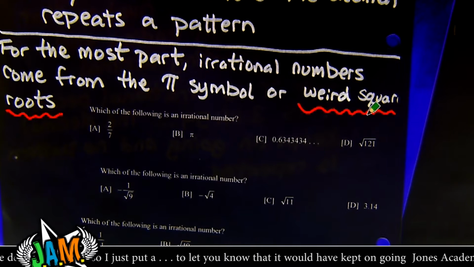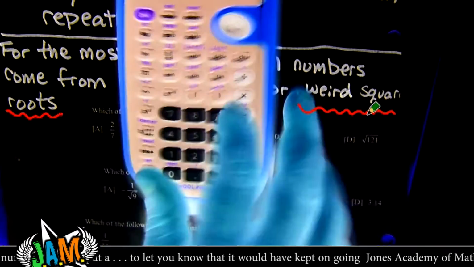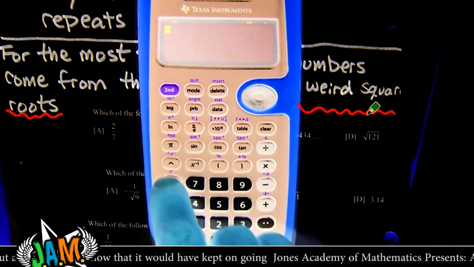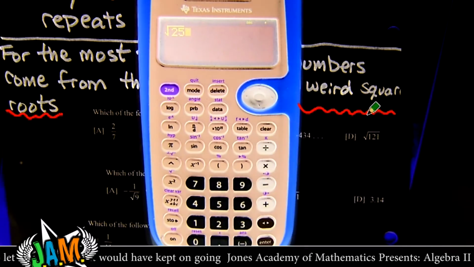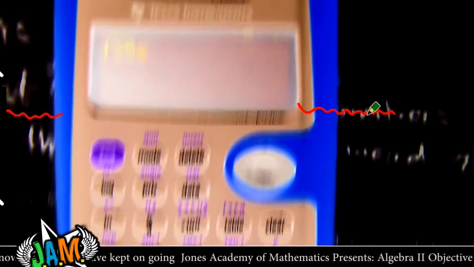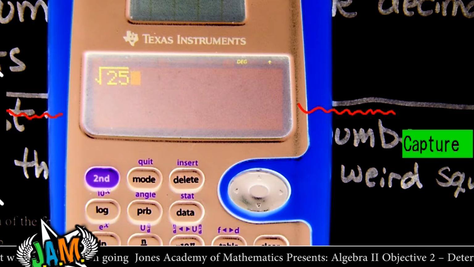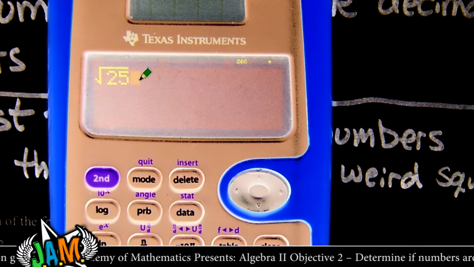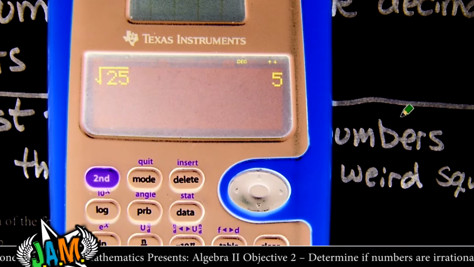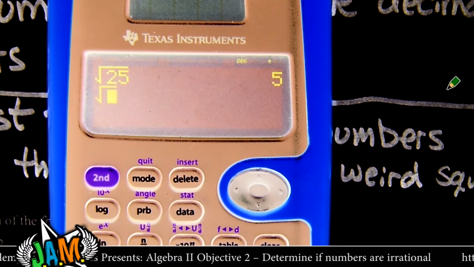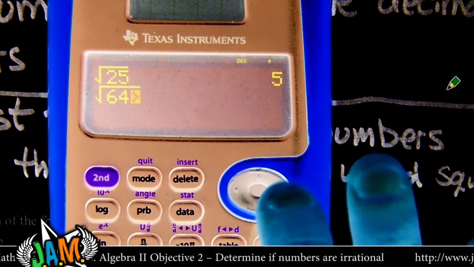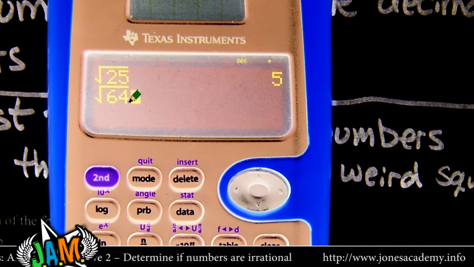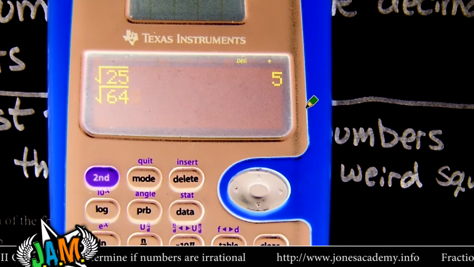All right, so let me tell you what a weird square root is. Hopefully you know what a square root is, but basically a square root, if I said square root of 25, that's saying what number times itself gives you 25. Well, this is a normal square root because 5 times 5 is 25, right? Perfectly normal. Also, say square root of 64. That's a perfectly normal root, right? What number times itself is 64? It's 8. So 8 times 8.